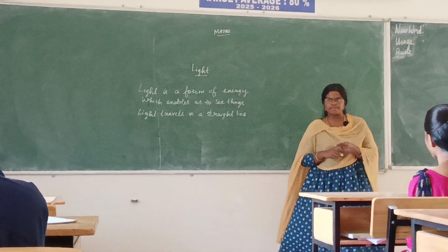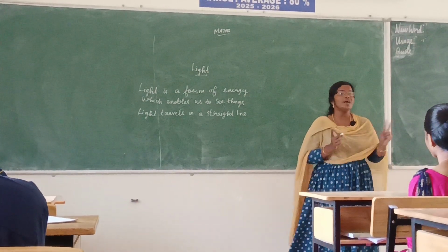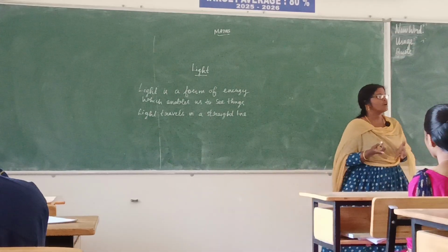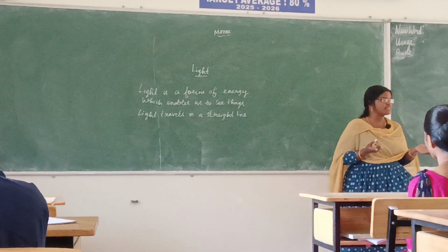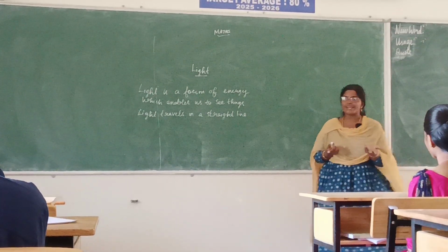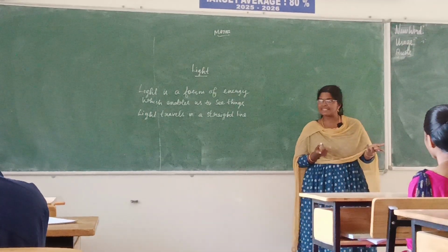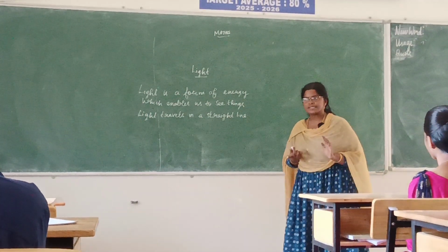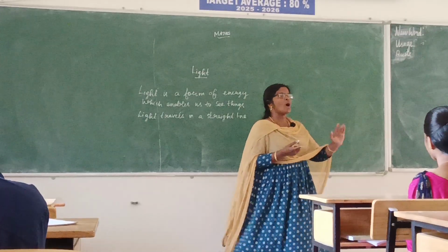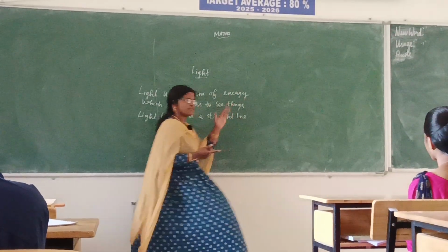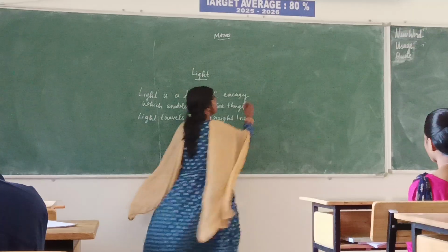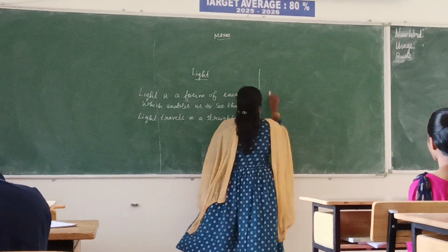You know what the two types of objects are also? You know very well, it is luminous as well as what? Luminous as well as non-luminous. What is luminous? An object which emits light. Non-luminous? Yes, very good. And now let's see about reflection. These are the basic things you know already.